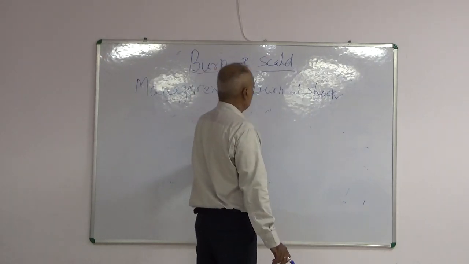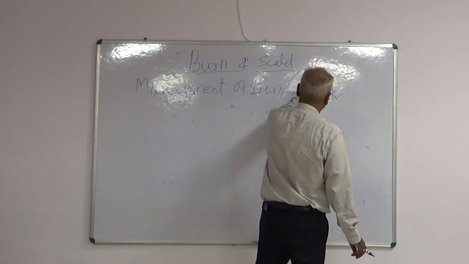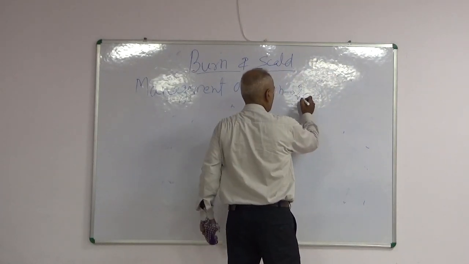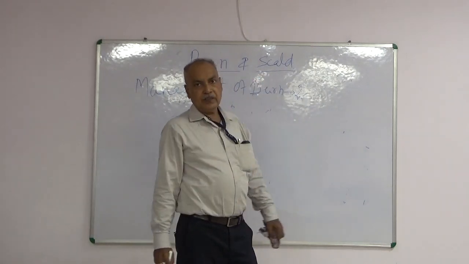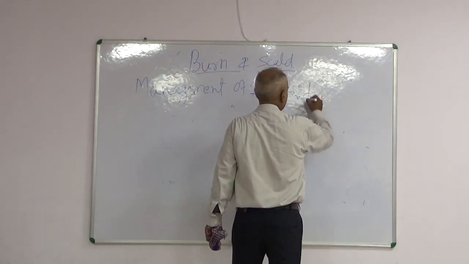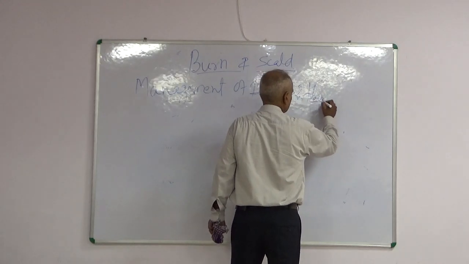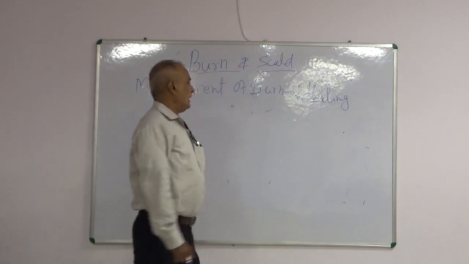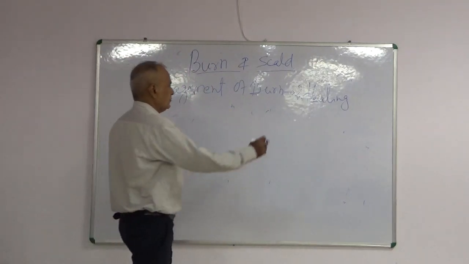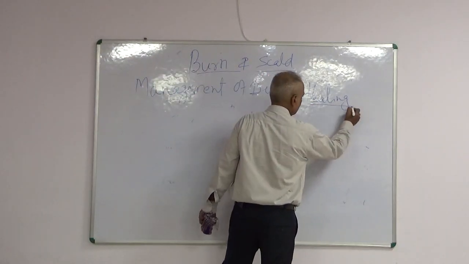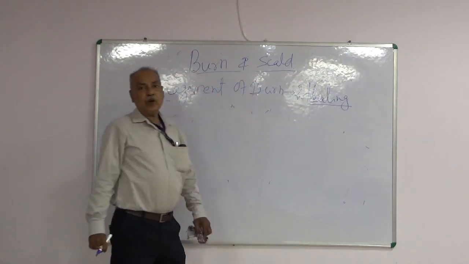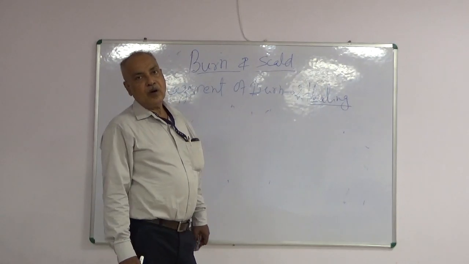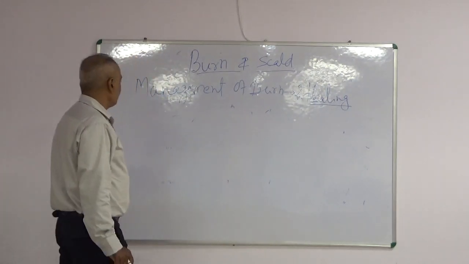Now we come to second point, that is healing. Depth of burn determines the mode of healing of wound.